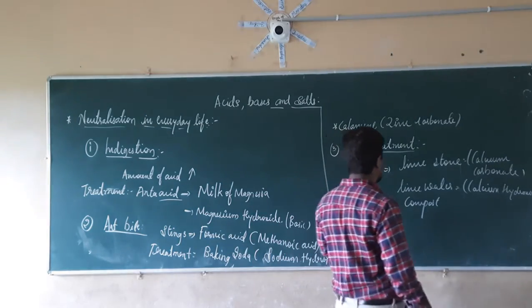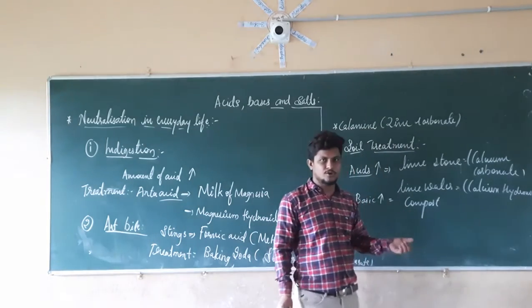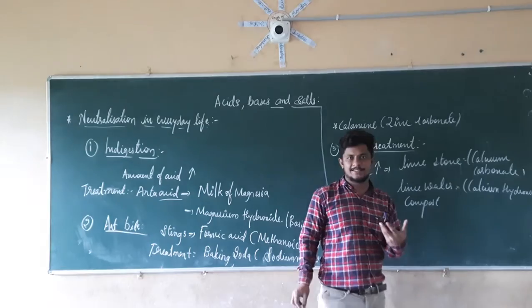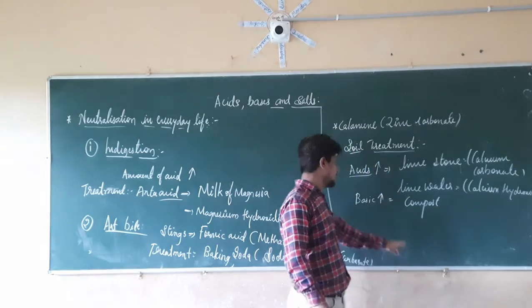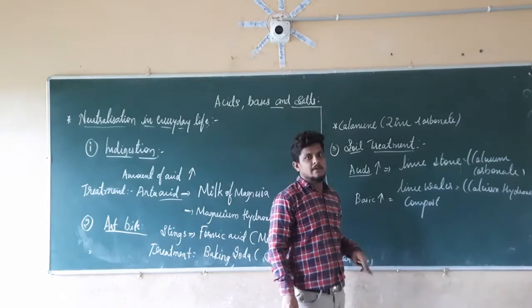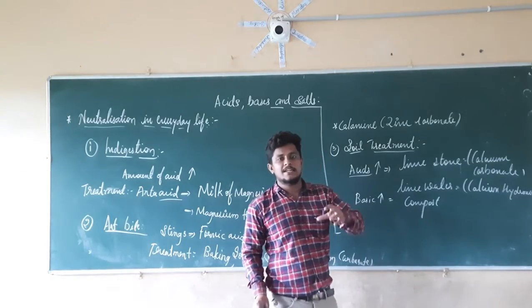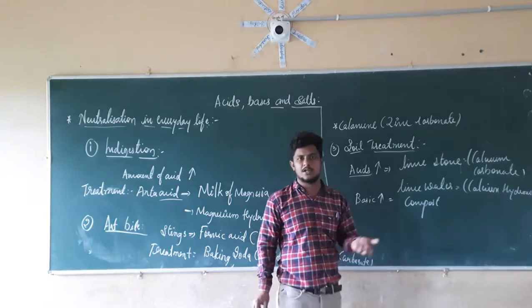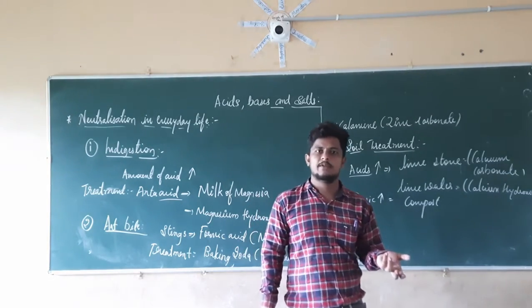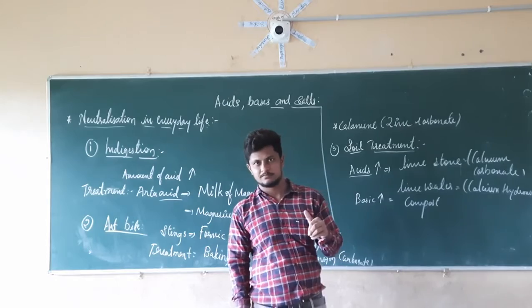Those bacteria use the compost as their food and produce some acids. Those acids react with the base, the neutralization reaction occurs, and again the soil becomes neutral.